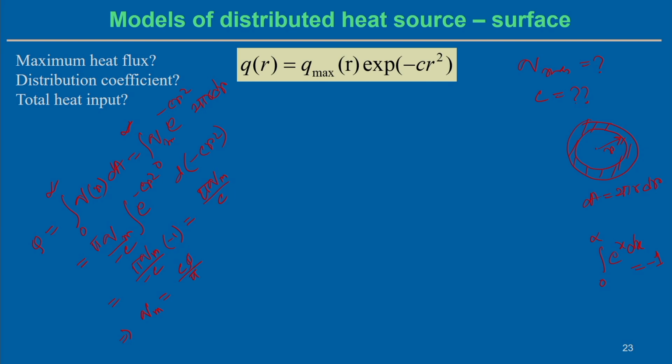So, this is the maximum intensity value, but C, the distribution coefficient, is unknown. Q, on the other hand, can be estimated, where Q is the total heat input.